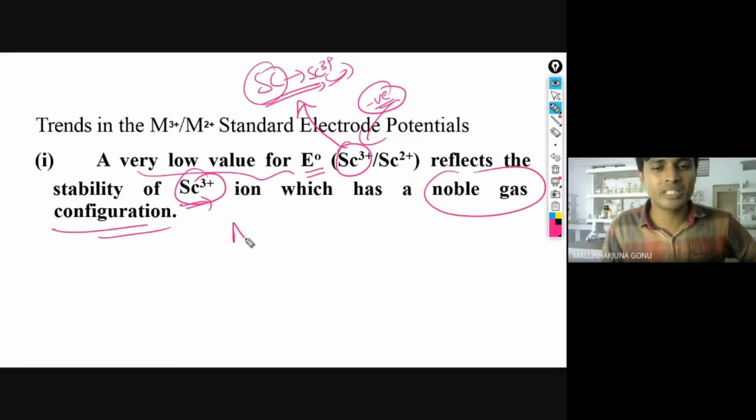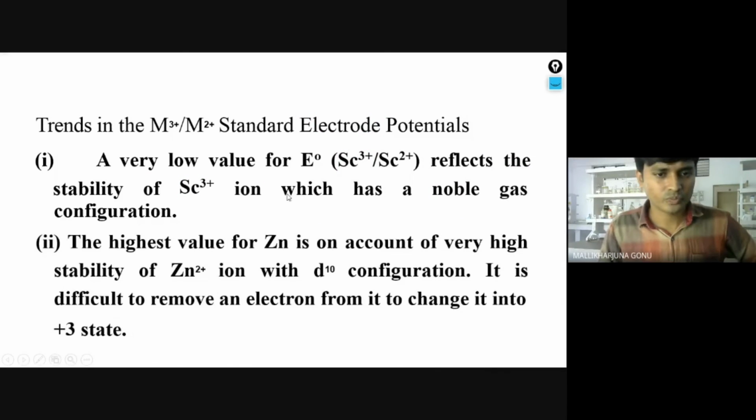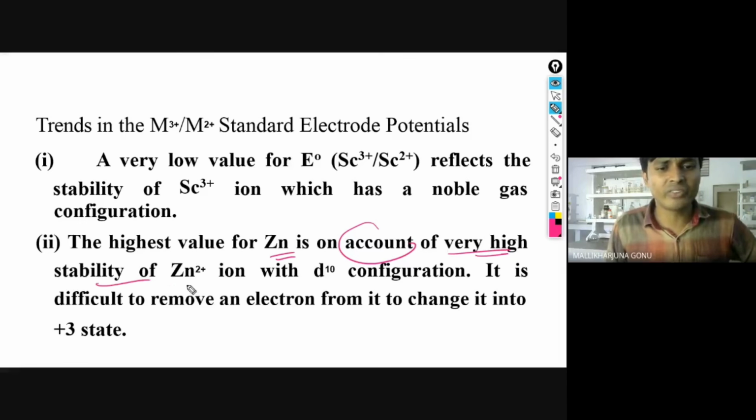Because Sc3+ means argon only. Because 4s0 3d0, we are writing by removing the 3 electrons. Next, the highest value for zinc is on account of very high stability of the Zn2+ ion. Okay, we are getting the highest values. Why? Because the Zn2+ ion with the d10 configuration is more stable. These values are the ones we have discussed in the table.